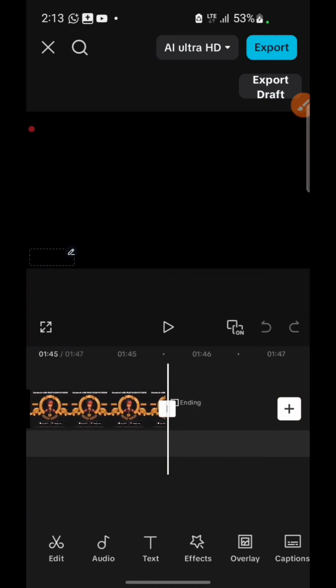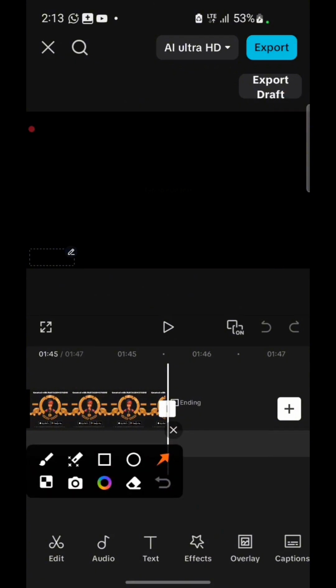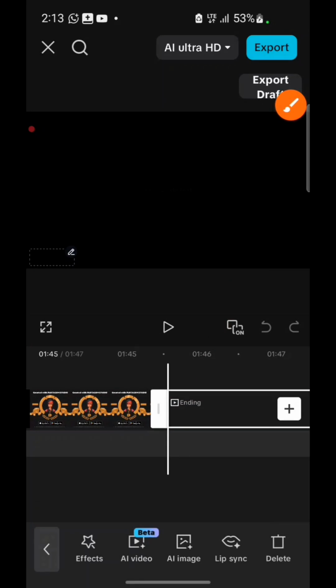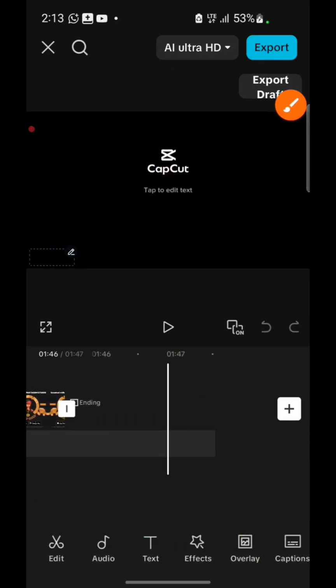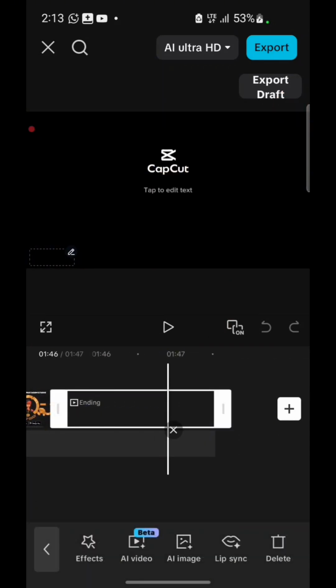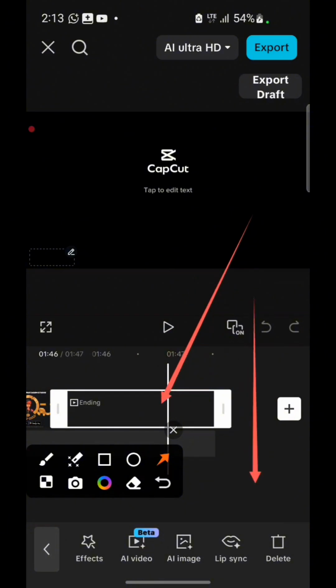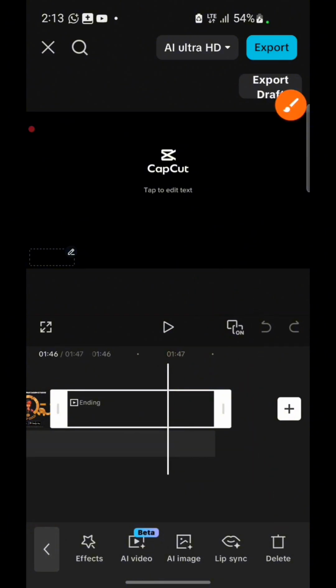We are going to be cutting that off, but before then, click on this CapCut watermark too. You can see this is the CapCut watermark, so click on it, and once you've clicked on the watermark, you're going to see Delete. So just go ahead and delete it.